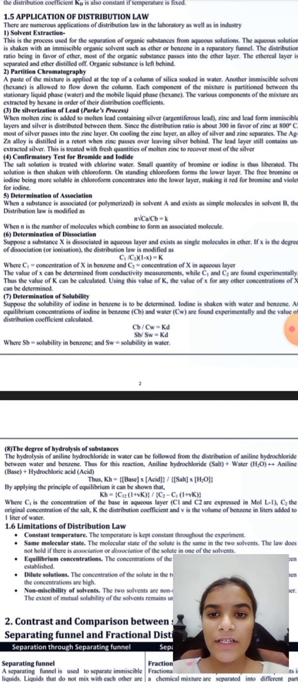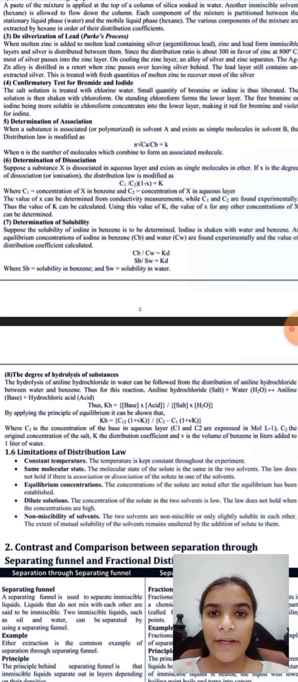Now the fourth is the confirmatory test for bromide and iodide. The salt solution is treated with chlorine water. A small quantity of bromine or iodine is thus liberated. The solution is then shaken with chloroform. On standing, chloroform forms the lower layer. The free bromine or iodine, being more soluble in chloroform, is concentrated into the lower layer, making it red for bromine and violet for iodine.